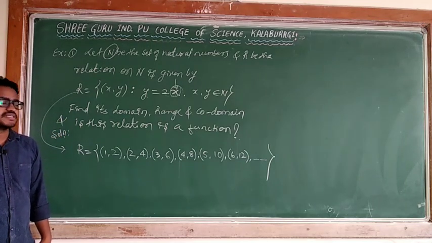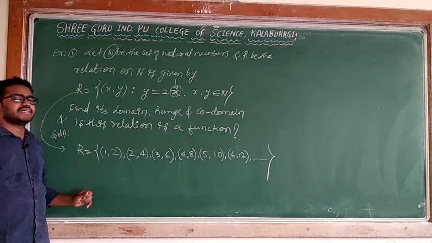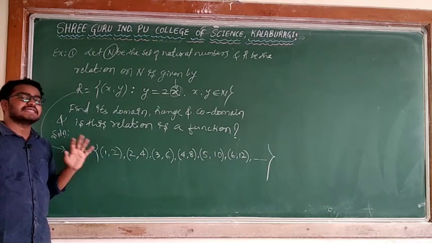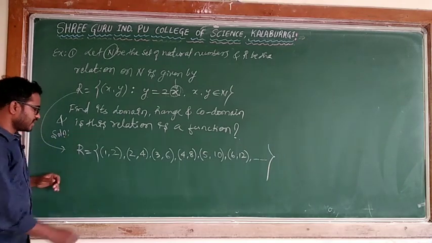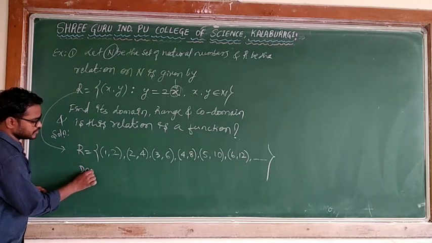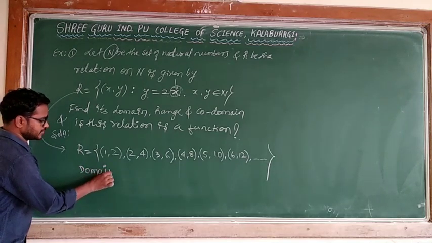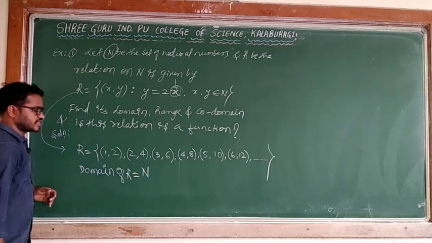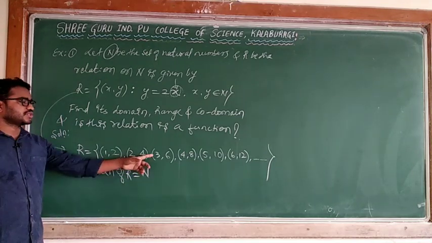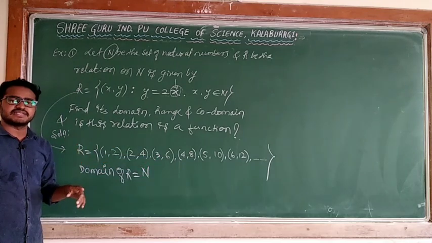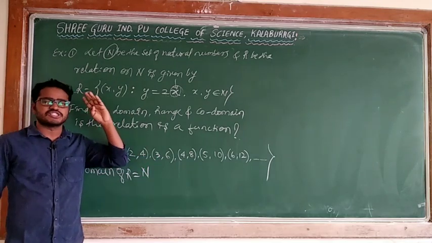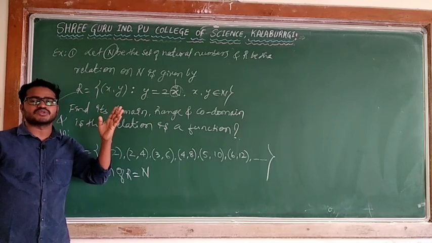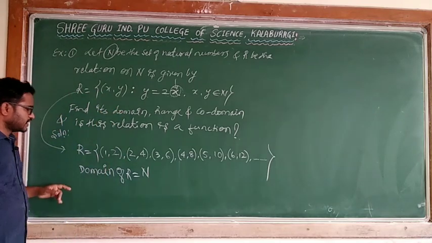You will get the natural numbers themselves. So domain of R is equal to natural numbers, because 1, 2, 3, 4, 5, 6, 7, 8, 9, 10 you can take continuously. We are not leaving any natural number. So itself is the domain. What is the range?